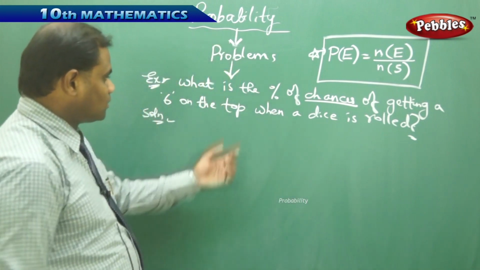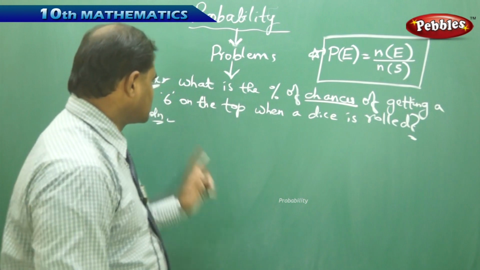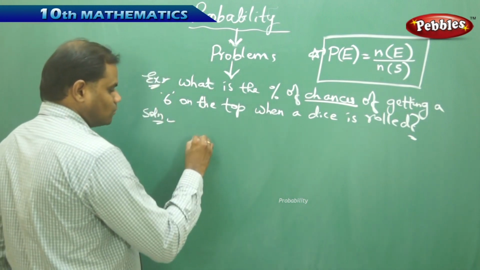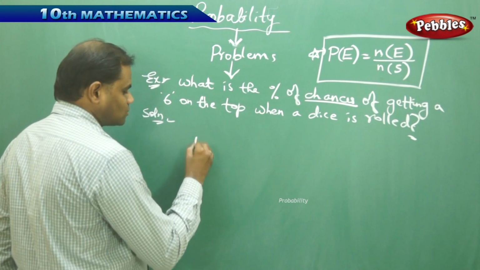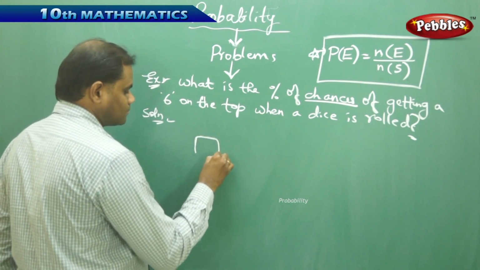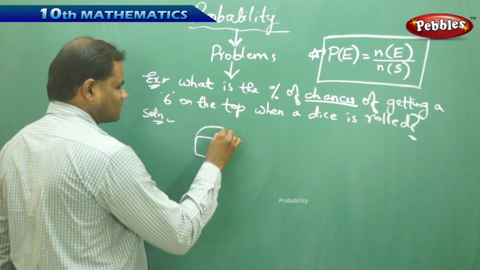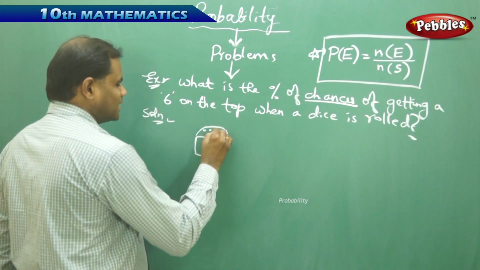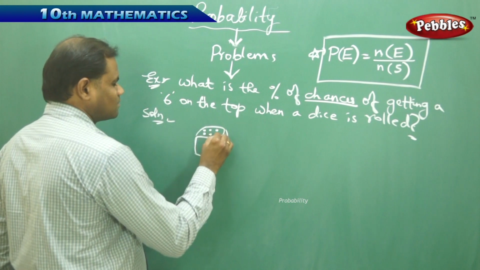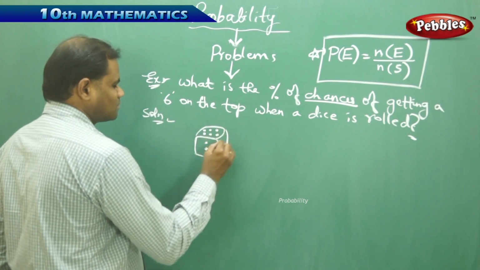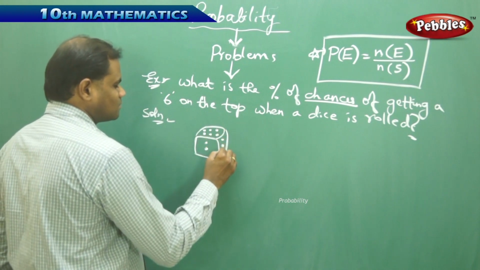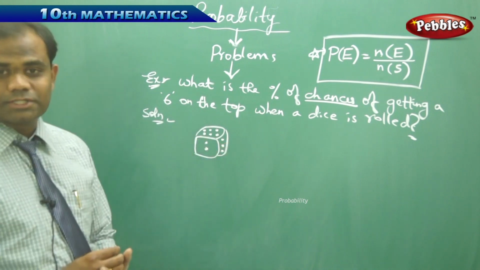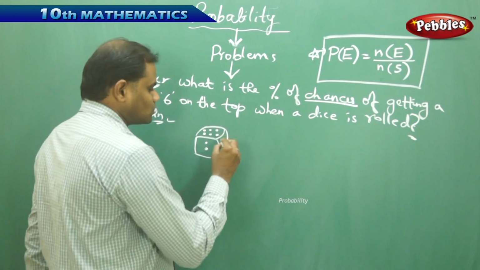So with the question on finding the chances of getting a 6 on the top when a dice is rolled, let me take a dice on which I need to get a 6 on the top. This is how I have the dice on which I need to get a 6 on the top.